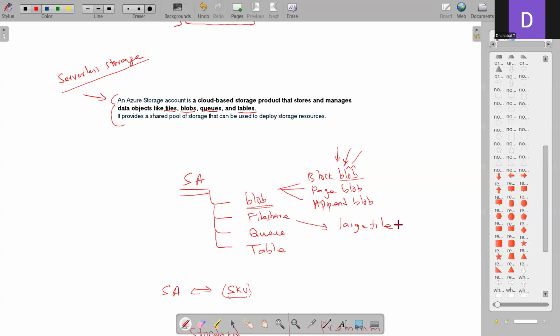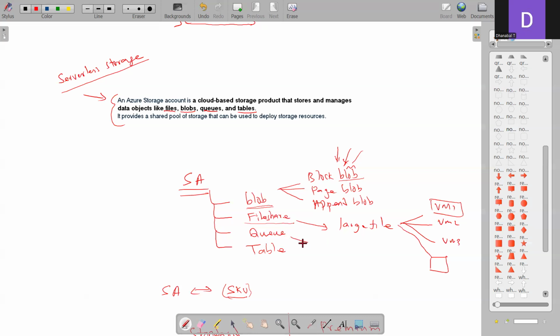If you want to share it with multiple VMs, let's say that you have VM1, VM2, VM3, or even your device from on-premises, they all can have connectivity to this particular file share and they can start using it. So we will have a demo on this file share, how to create a file share and connect to a VM, in this video.